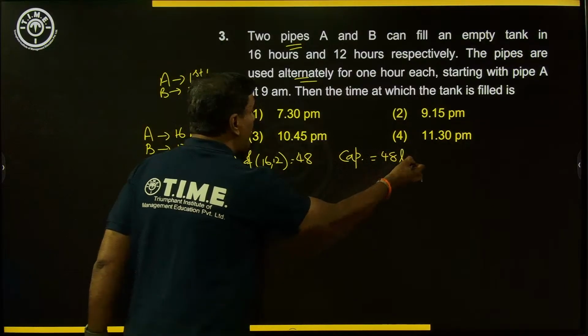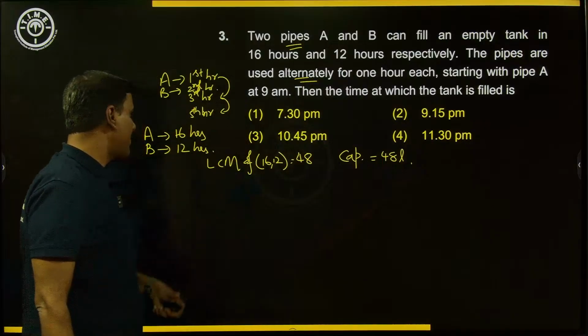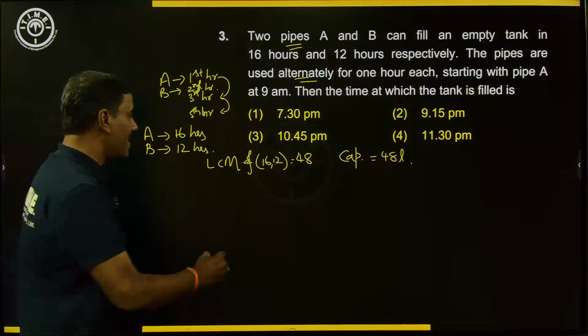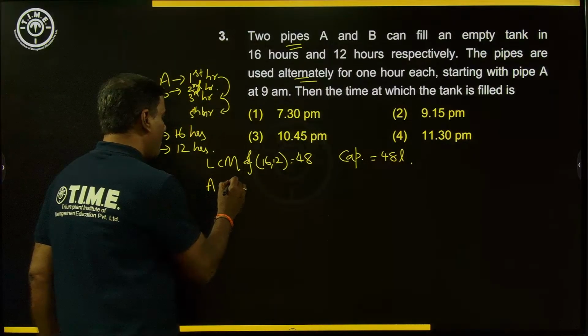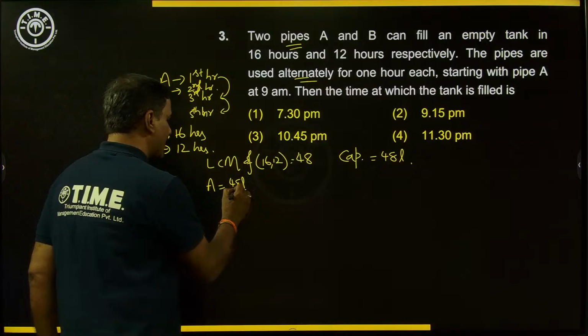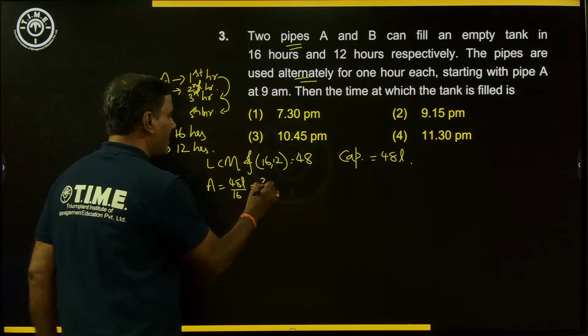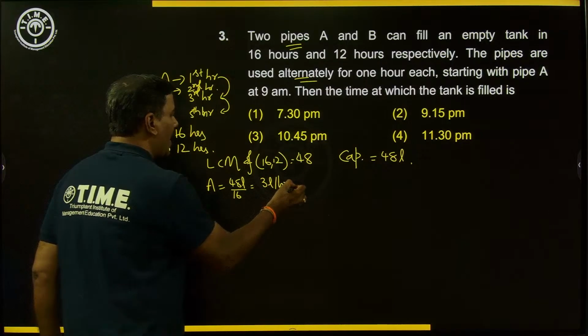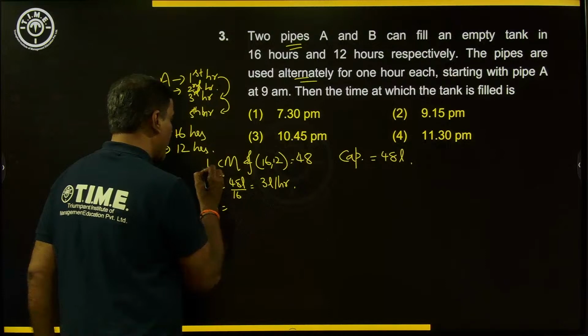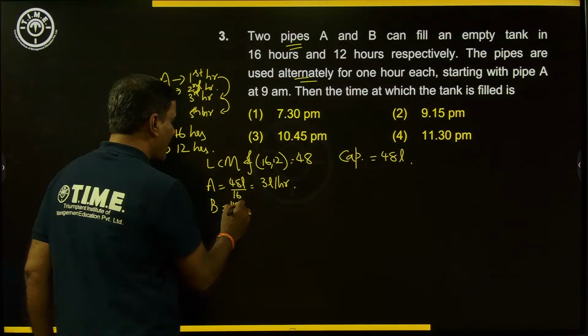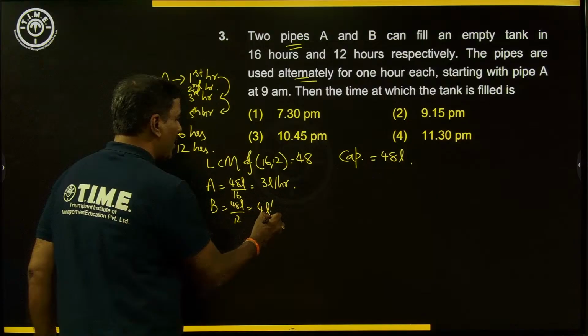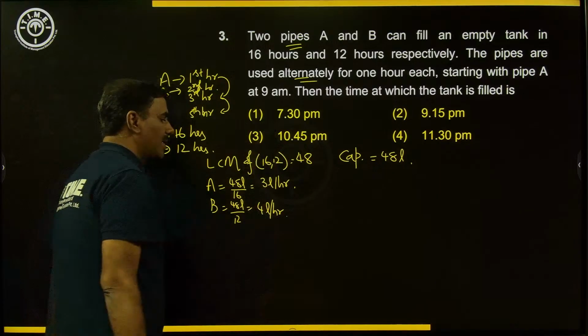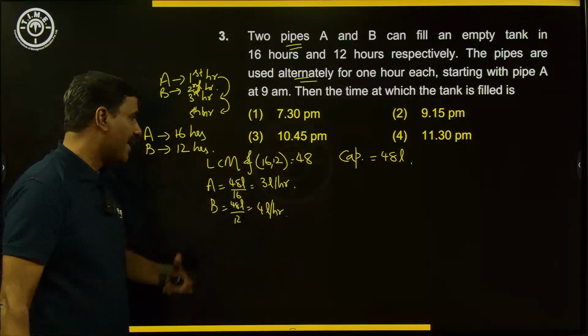If pipe A is filling the 48 liter tank in 16 hours, every hour it fills 48 by 16, that is 3 liters per hour. Similarly, pipe B is filling those 48 liters in 12 hours, which will be 4 liters per hour. So these are the working rates that we understand.